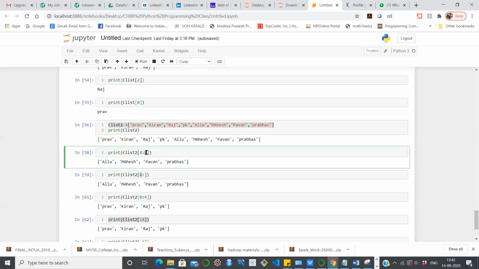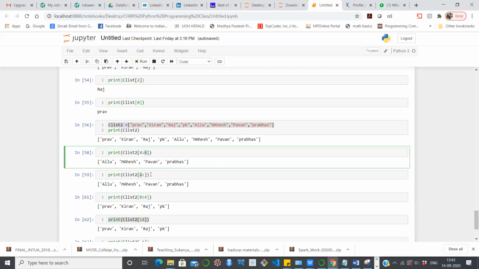So we will get 4 to 7, all the elements having index from 4 to 8. Look here: 0, 1, 2, 3, 4, that means allu, and 4 to 8 we will get.